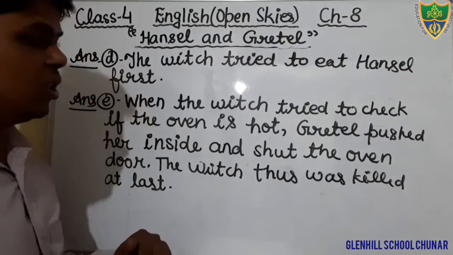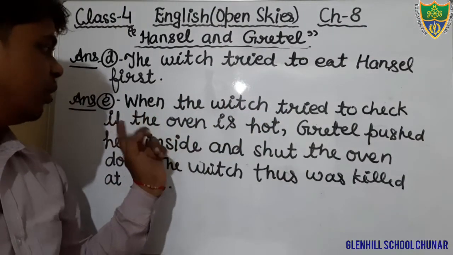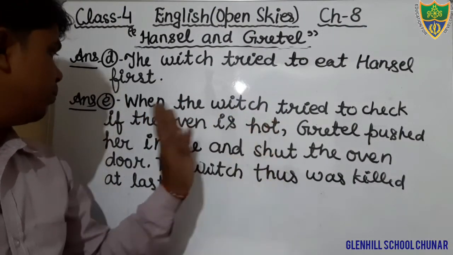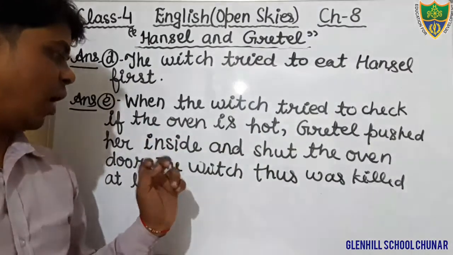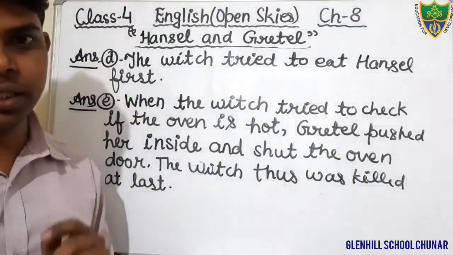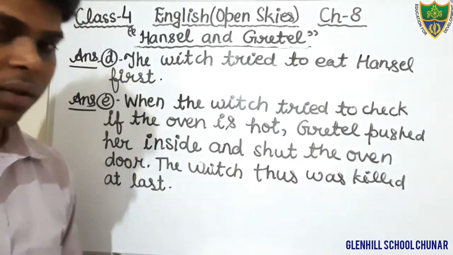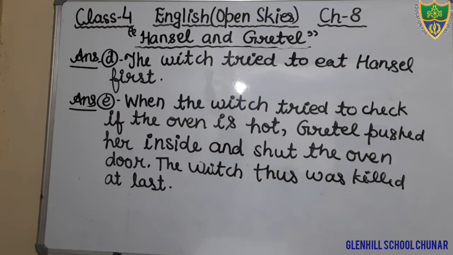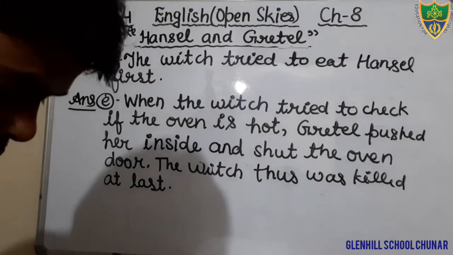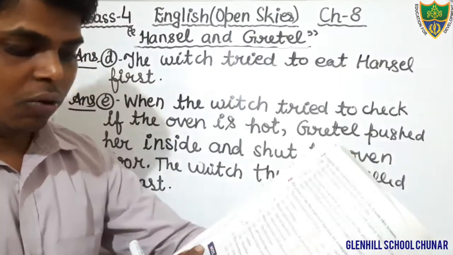Okay, students, just see the answer. When the witch tried to check if the oven is hot, Gretel pushed her inside and shut the oven door, and witch thus was killed at last. In this way, the witch died. Okay, so this is the answer of question number E. You will write it in your notebook, and after completing it, open your book. We will discuss the exercises given at the page number 70 and 71.